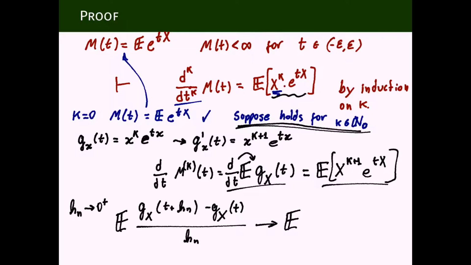So for each x fixed, we know what this converges to. This converges to exactly x to the k plus 1 times e to the tx.